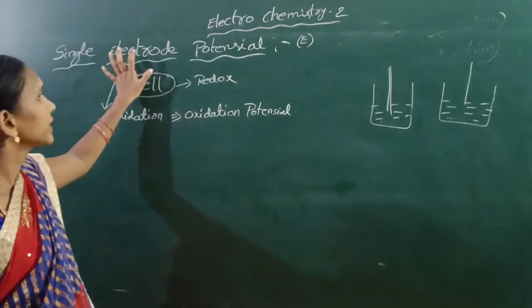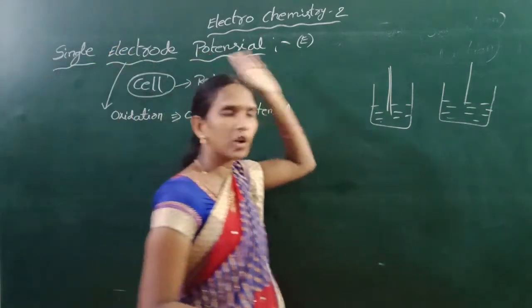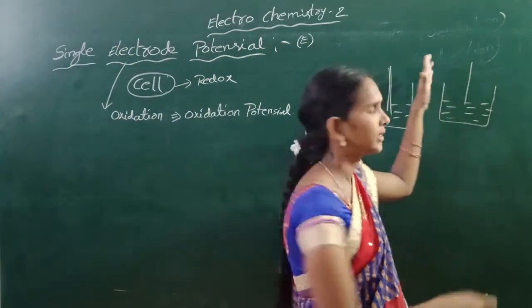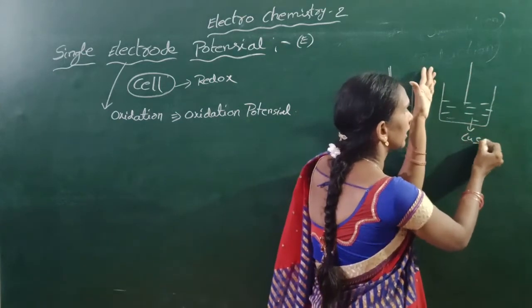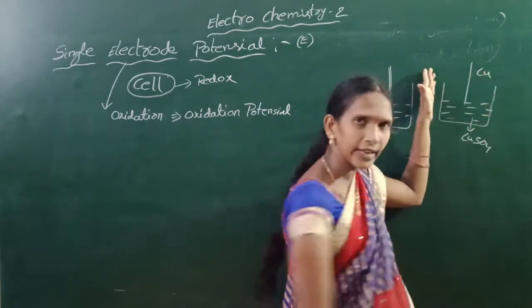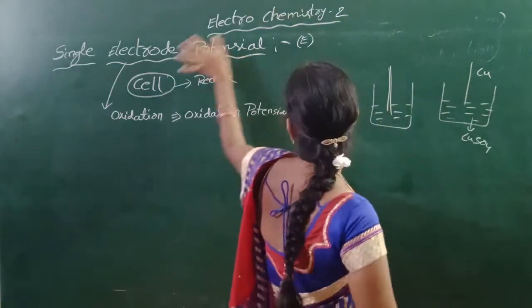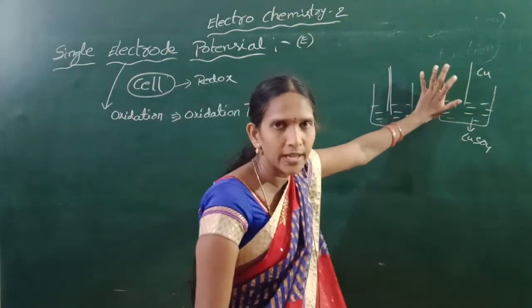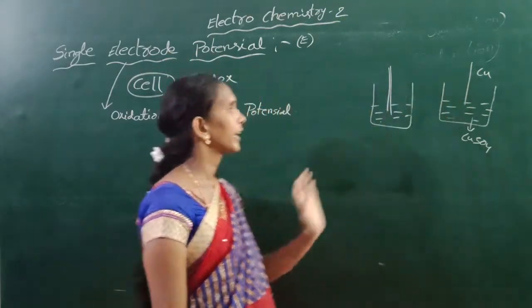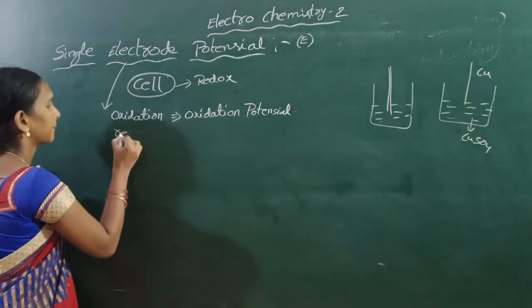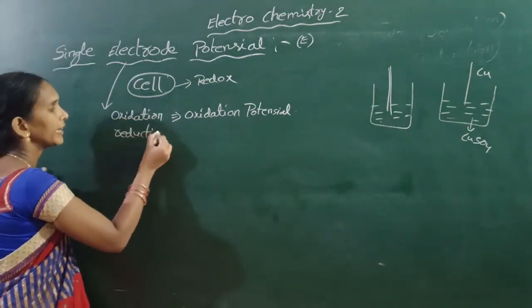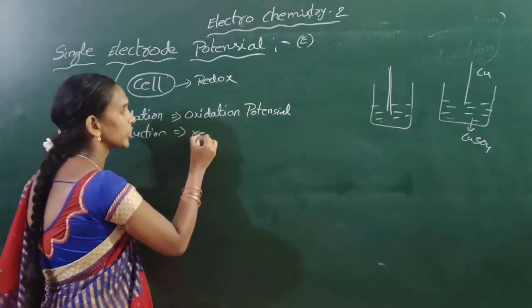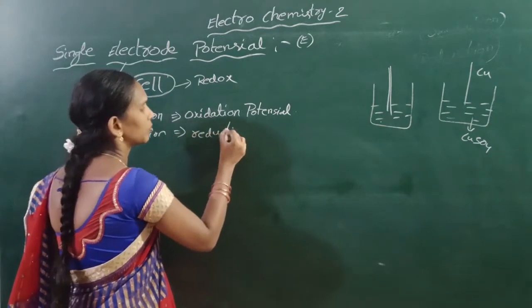And in this electrode, reduction can take place. Here copper sulfate is taken, and a copper rod is dipped in it. This electrode reduction takes place, so it is called reduction potential.